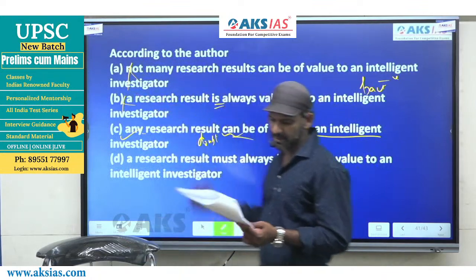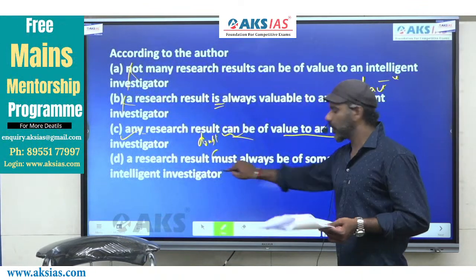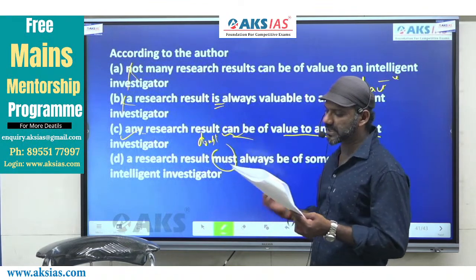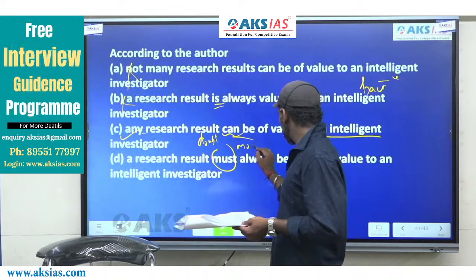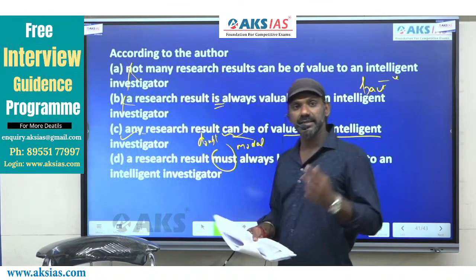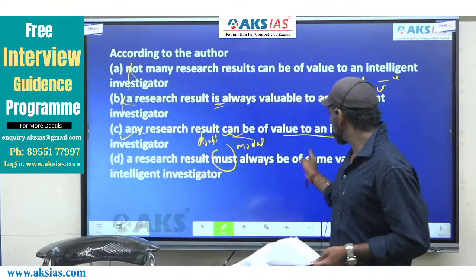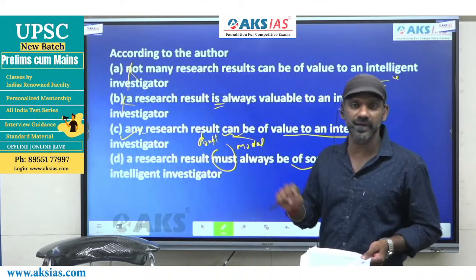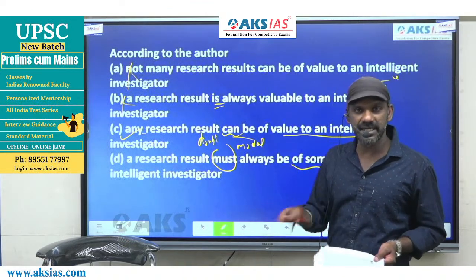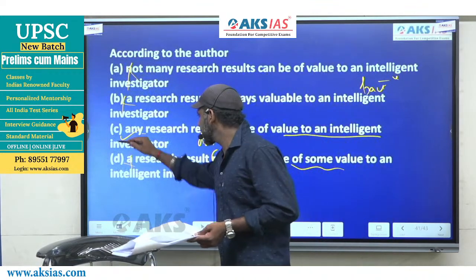So B is gone. Come to D. A research result must always be of some value to an intelligent investigator. Must is a modal. It tells us about a compulsory action. There it says it may be of value. It's a doubt. Must always be of some value means compulsorily it must be of value. Completely different meanings. The passage doesn't talk about a compulsory action. D is anyway gone. The answer is C.